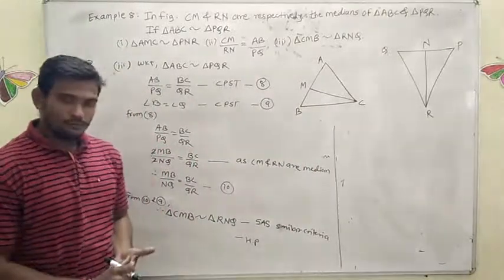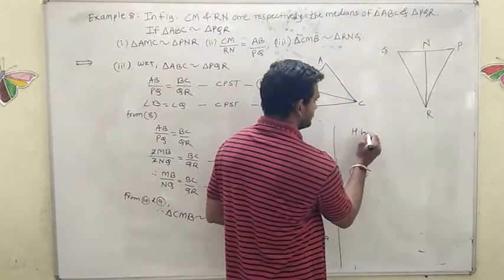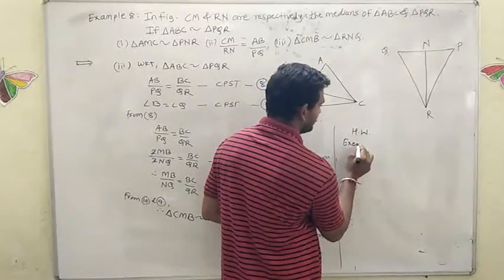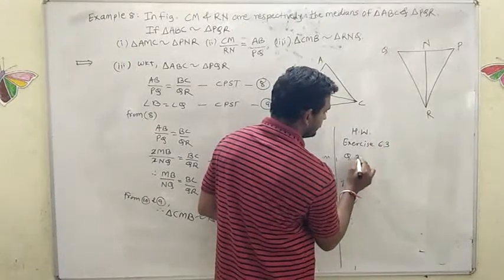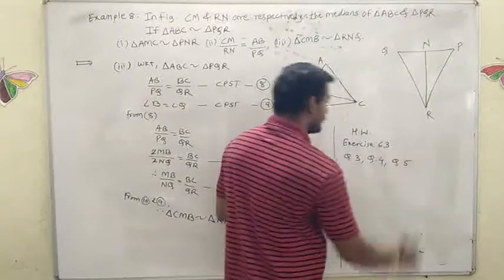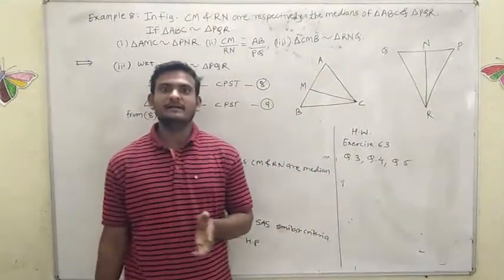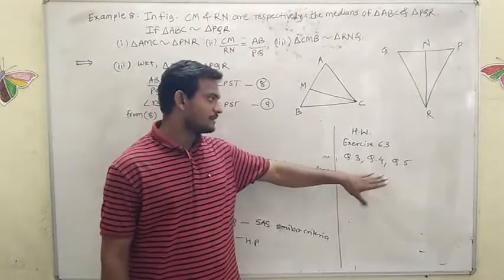Now write down homework. Homework is exercise 6.3, question number 3, 4 and question number 5. Try to solve at home. If you do not get it, in tomorrow's class I will explain the solution of question number 3, 4, 5.